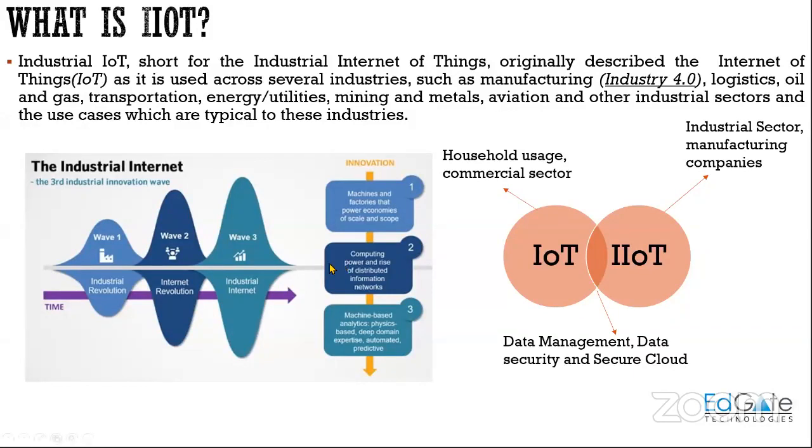So these are the things which are used in the industry. IIoT means IoT which is implemented in the industries is called industrial IoT. You can see here similar things: data management, data security, data cloud. These are similar things between IoT and IIoT.